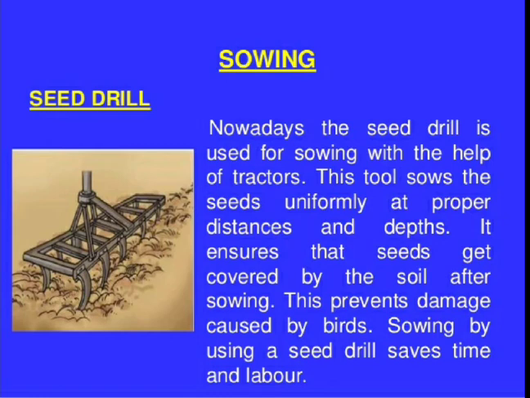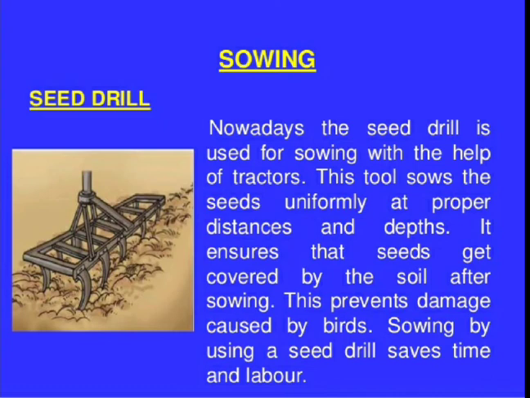Again, the space is not utilized properly for crop production. That will also result in less yield, and that is not good for farmers. So that is the reason the seeds must be sown at a proper, equal distance.